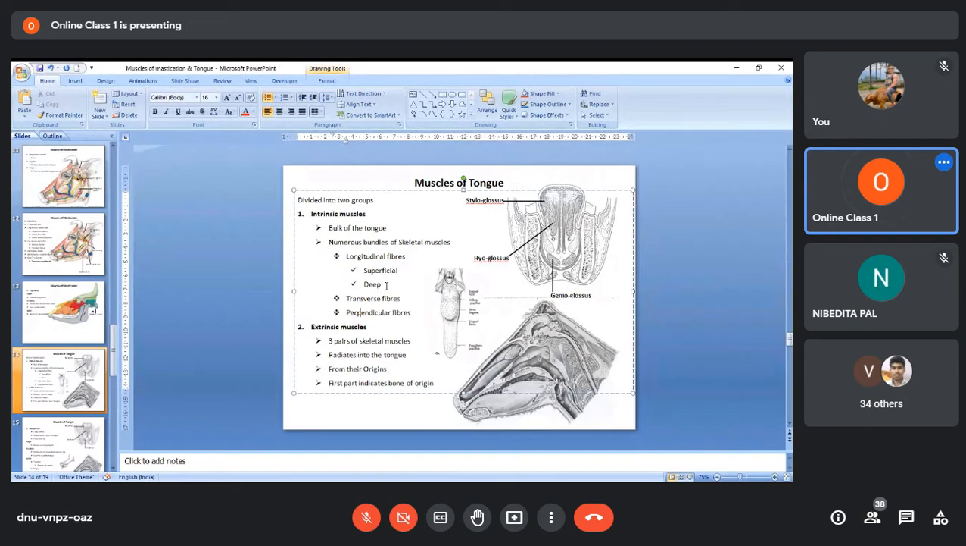Now, the extrinsic muscles of the tongue are three in number, and they are all paired, so you have three pairs of extrinsic muscles. These extrinsic muscles always have their origin outside the tongue, on the bones found around the tongue. One of them arises from the mandible, and two of them arise from the hyoid bone. They have their origin outside the tongue, but their insertions within the tongue.